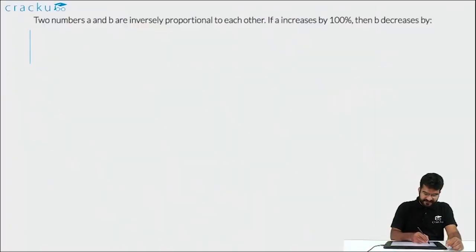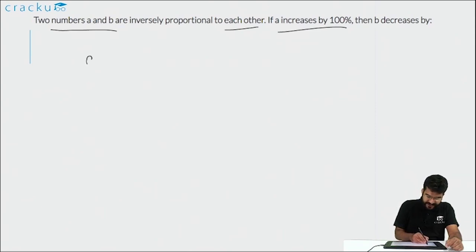In this question, it is given that there are 2 numbers A and B. They are inversely proportional to each other. If A increases by 100%, then B decreases by how much? Whenever you are told that there are 2 terms which are inversely proportional to each other, in this case A and B, what is meant is that A into B is a constant. So if A increases, B decreases. In this case, A increases by 100%. So the new value of A is 2A.